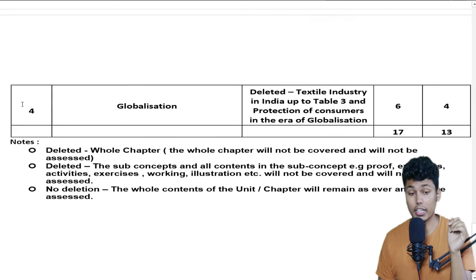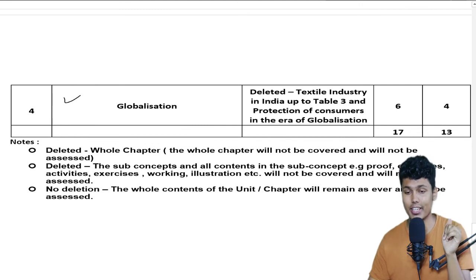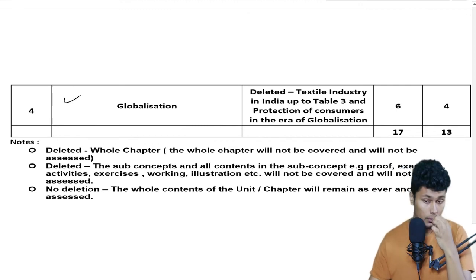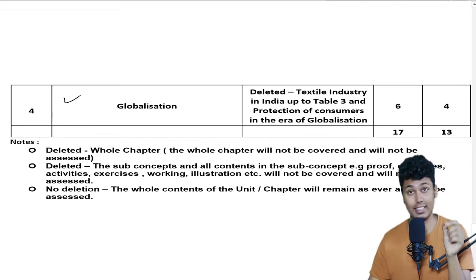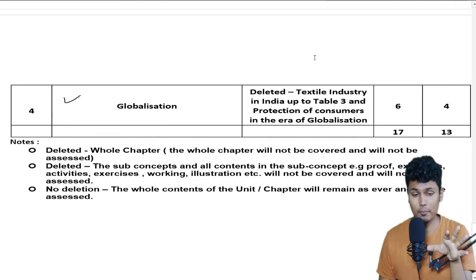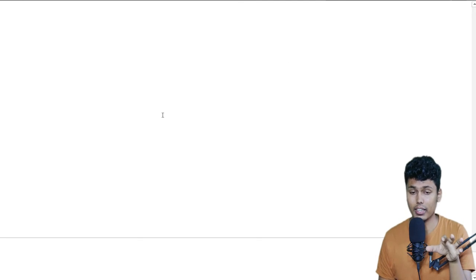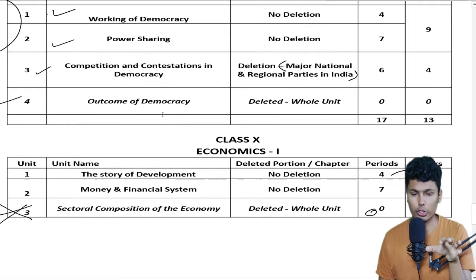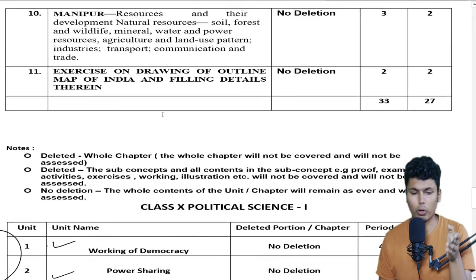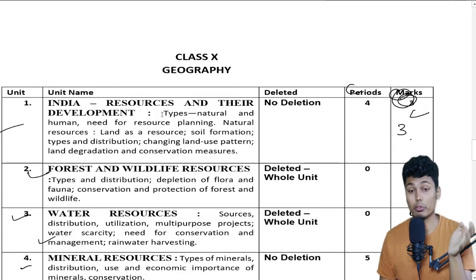And in chapter number 4, globalization, some topics are deleted: textile industry in India up to table 3, and protection of consumers in the era of globalization. This portion is deleted. Okay, these are the deleted portions. This is for economics, we have done political science, geography and history.